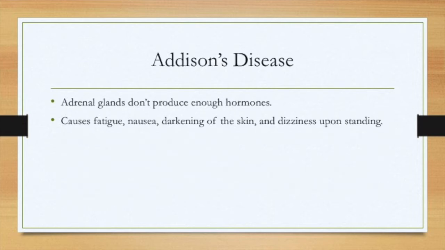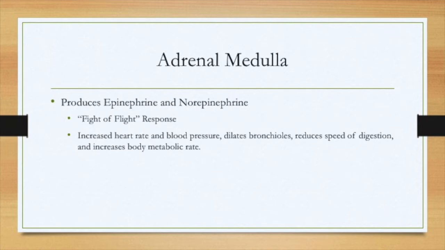Addison's disease is caused when the adrenal glands don't produce enough hormones. This can cause fatigue, nausea, darkening of skin, and dizziness upon standing. The adrenal medulla produces epinephrine and norepinephrine. This is your fight or flight response. This causes an increased heart rate and blood pressure. It dilates the bronchioles, reduces speed of digestion, and increases body metabolic rate.